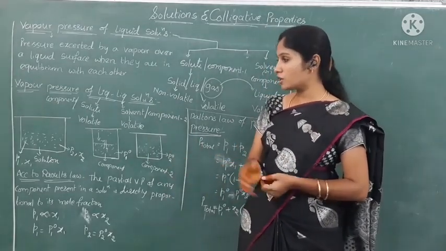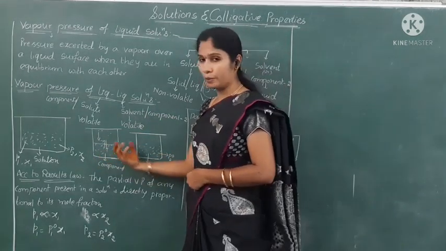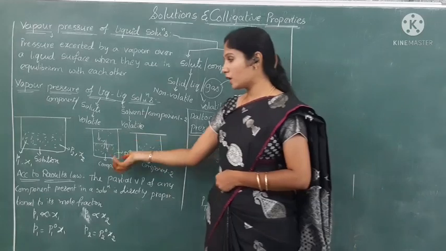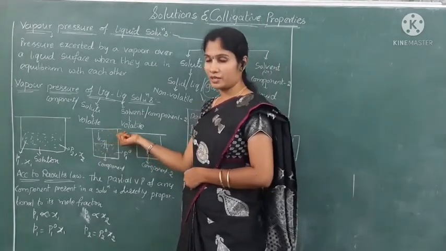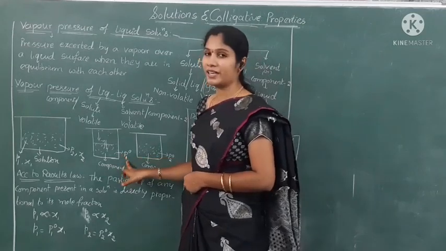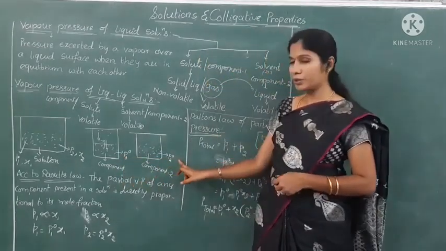Okay, now next, if we take those substances separately, component 1 in one container and component 2 in another container, they can also show a vapor pressure that can be taken as the pure vapor pressure of that compound. So it can be indicated as P1 naught and P2 naught.